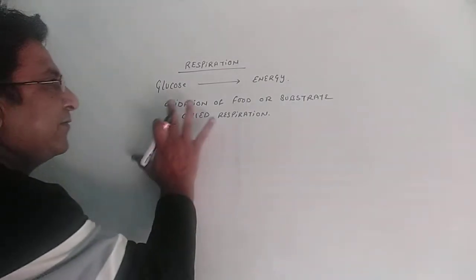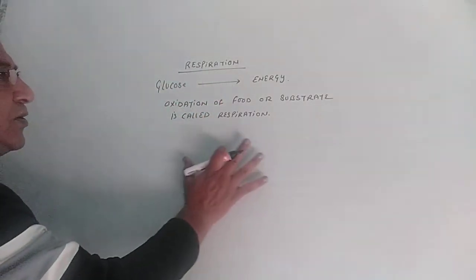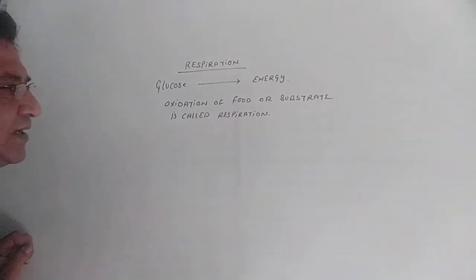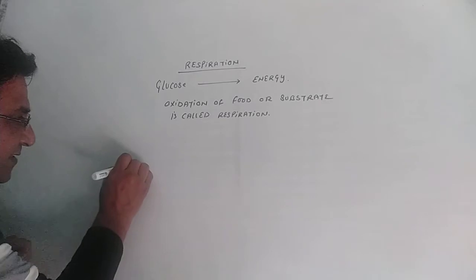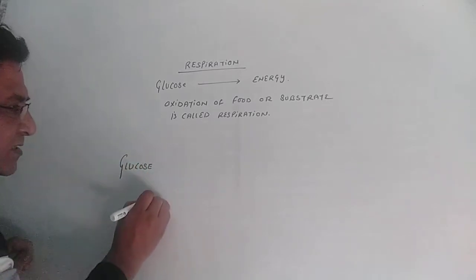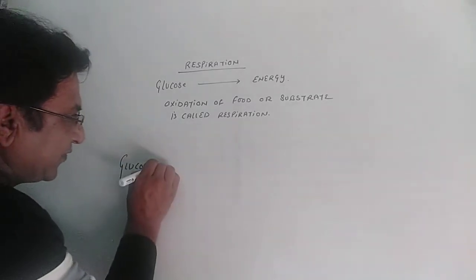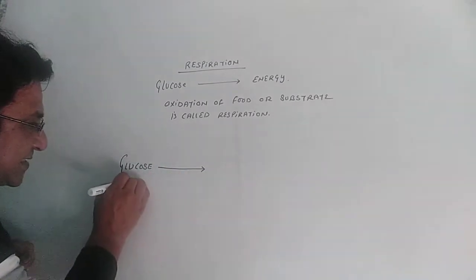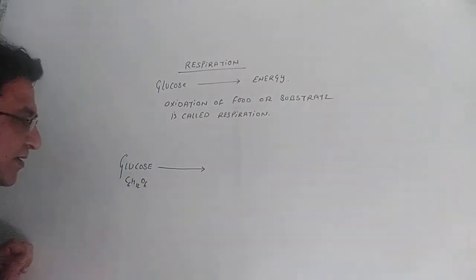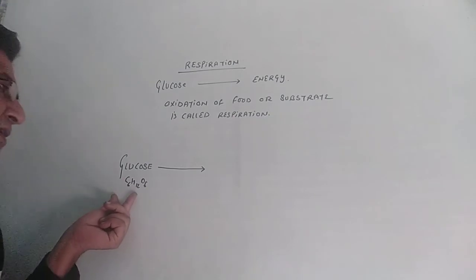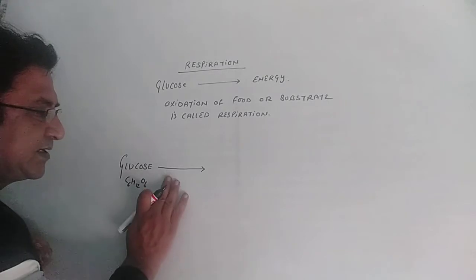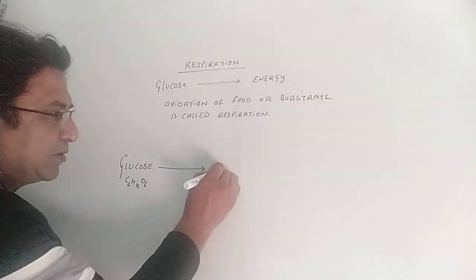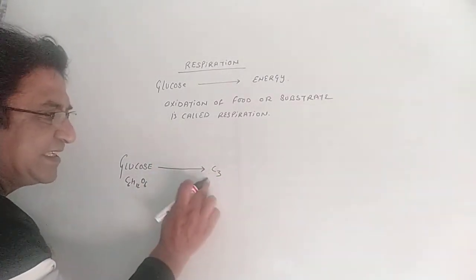Substrate means any carbohydrate, any digested food material which is utilized for production of energy. So whether respiration is aerobic or anaerobic, one process called glycolysis is very important. Let's discuss. We have a substrate called glucose, with formula C6H12O6, a 6-carbon compound. Before it goes into any kind of respiration, it first splits up into 2 molecules of C3.